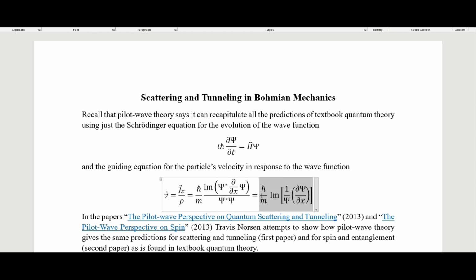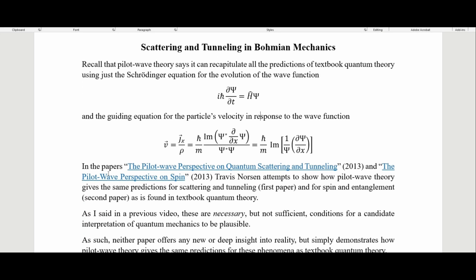So this is the guiding equation, which tells us the velocity of the particle, and that velocity is going to be based on what the wave function is in the region around where the particle is. And in the two papers, the first one is the pilot wave perspective on quantum scattering and tunneling, which is what this video is going to be based on. The next video is going to be based on this one, the pilot wave perspective on spin.